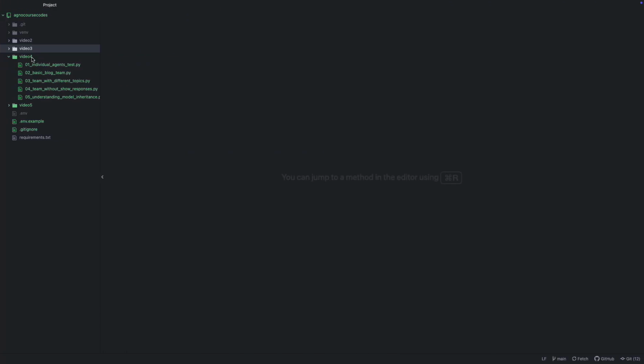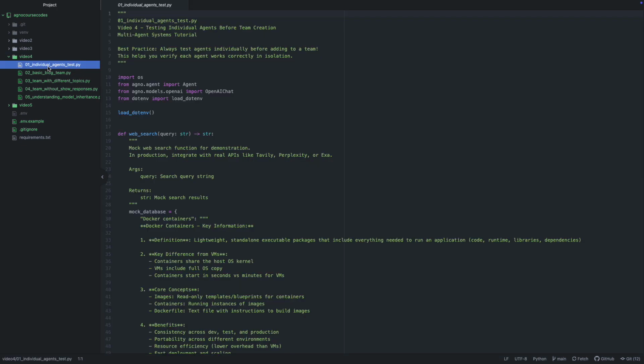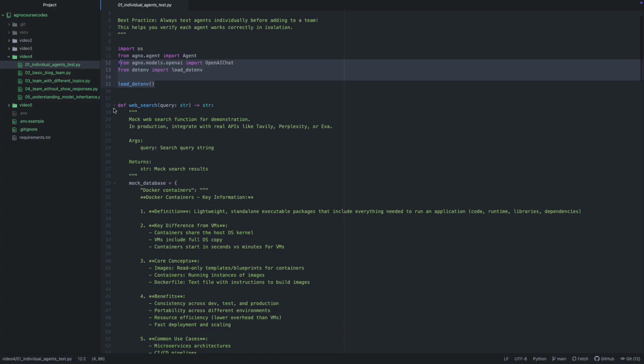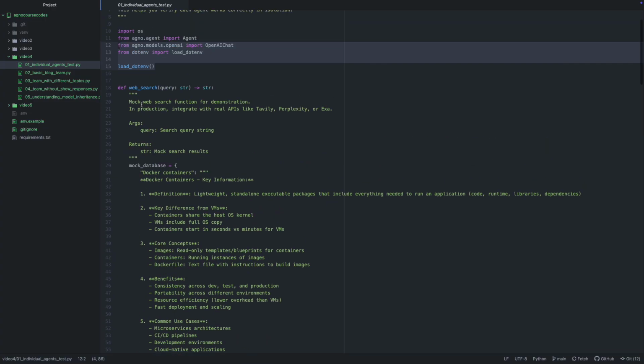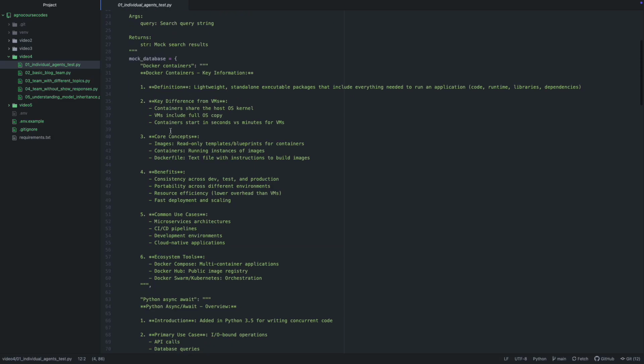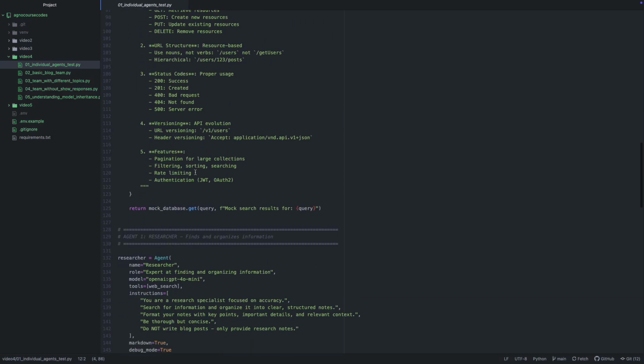So here I have a folder where we'll go through all these code bases one by one. First, we'll start with the best practice. We will be testing agents individually before creating a team. As I already said, we will create a blog team where we'll have a researcher, a writer, and an editor. So first, we'll test those three agents individually. I have imported the agent class, I have imported the env, and now I have created a web search tool that will be used in one of the agents. This is the mock database. You can call any of the APIs you want.